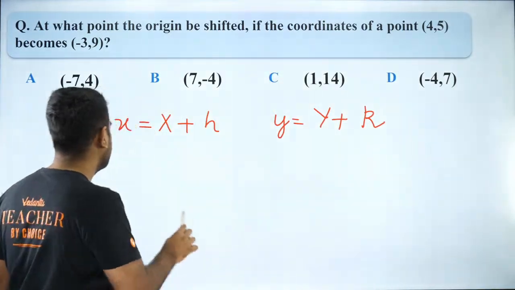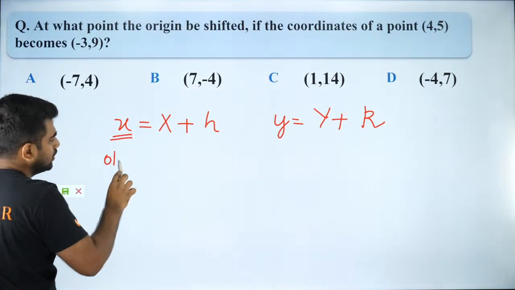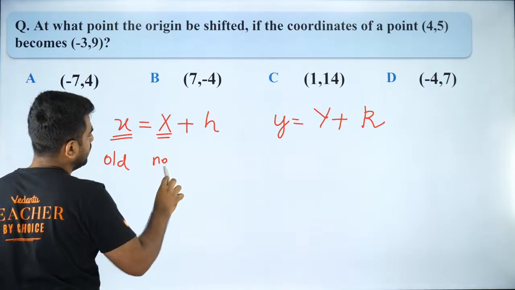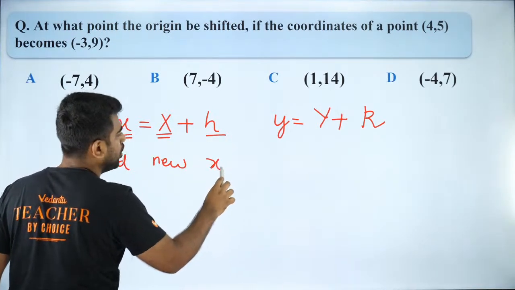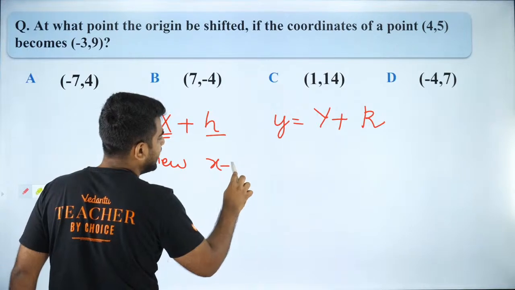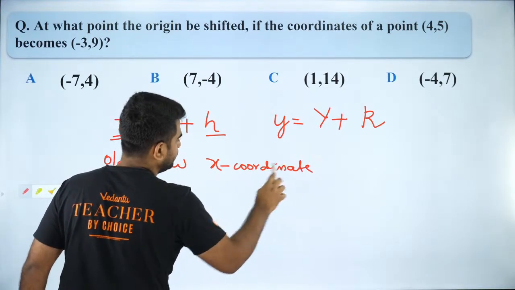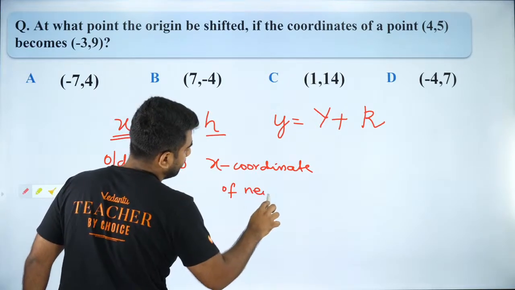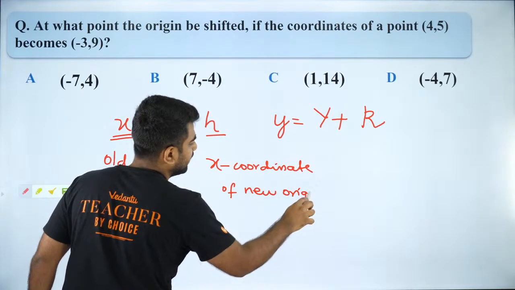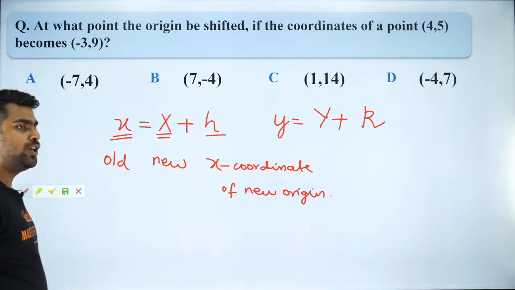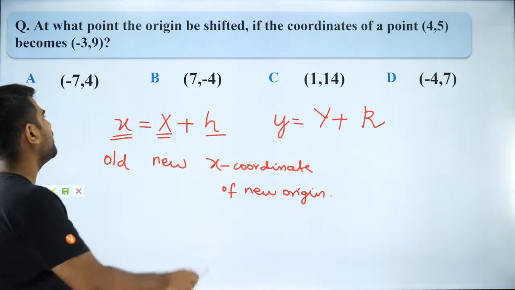Did you guys understand? So this is the old coordinate, this is the new coordinate, and this is the x coordinate of the new origin. Did you guys understand that? So now how do you do it? Very simple.